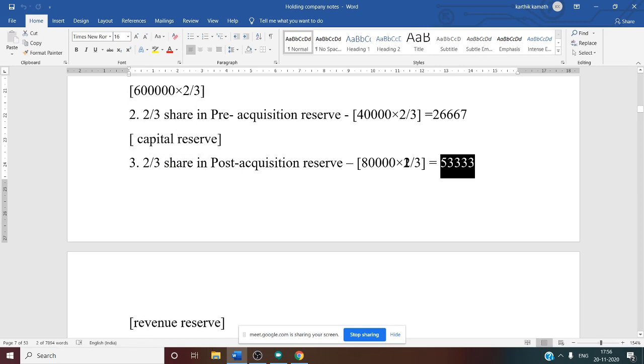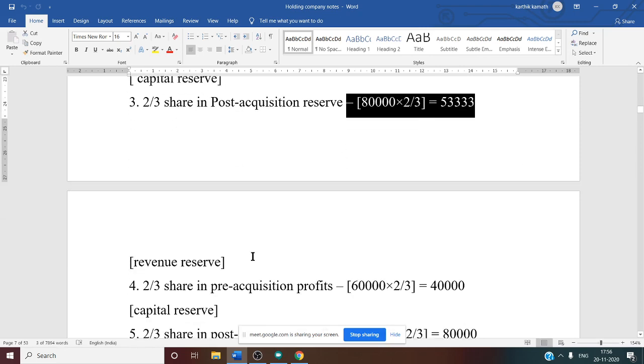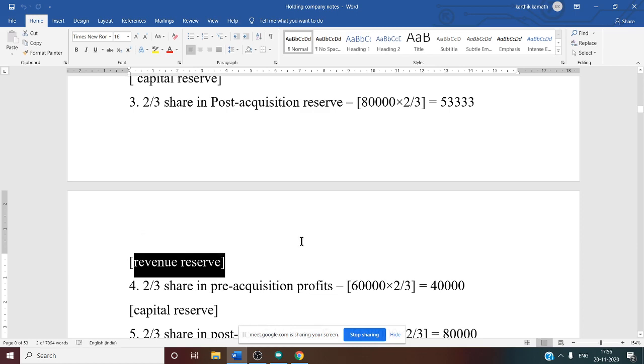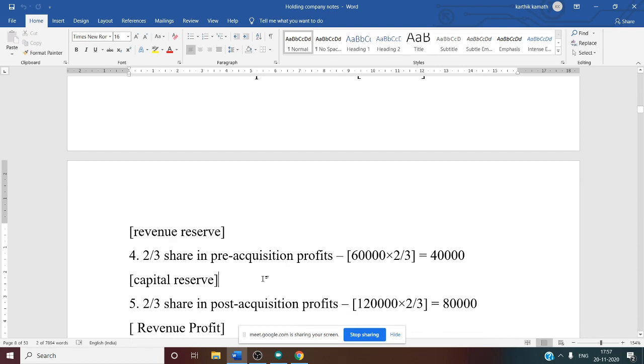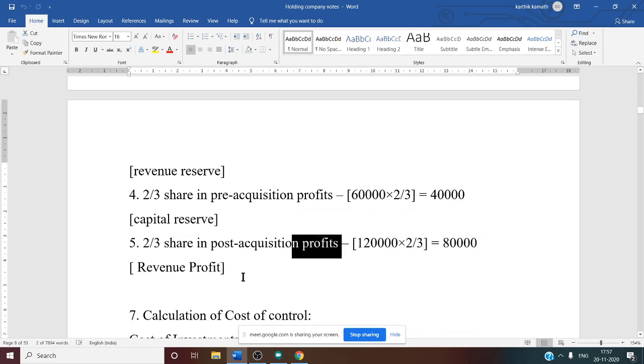Third one, post-acquisition reserve. Post-acquisition reserve is nothing but revenue reserve, that is after acquisition. So this revenue reserve you need to write in balance sheet, add under reserve. That is post-acquisition reserve of majority. Next, pre-acquisition profit. This you need to consider in capital reserve calculation. Post-acquisition profit, revenue profit, you need to add under profit in balance sheet.